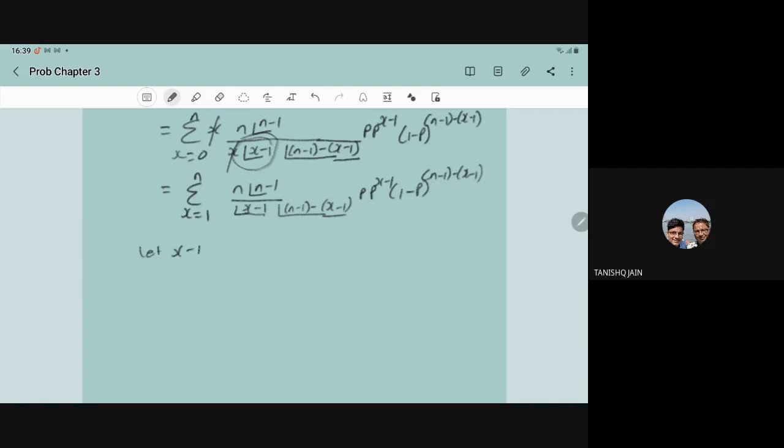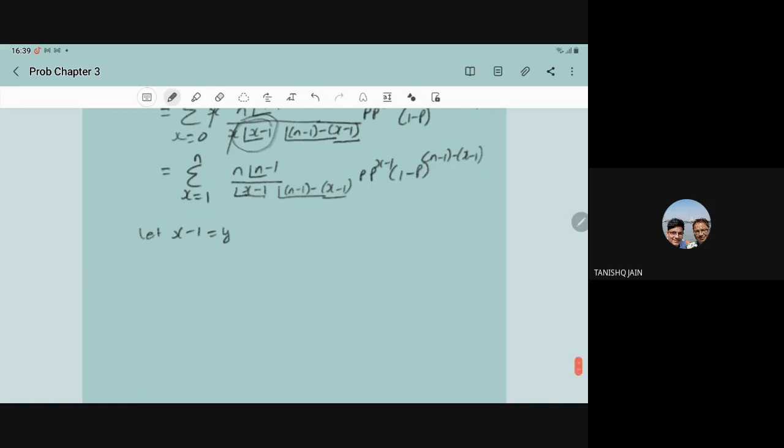Now let x minus 1 equal to y. So now the summation will start from y equal to 0 to n minus 1, and here you can take n outside and p outside.